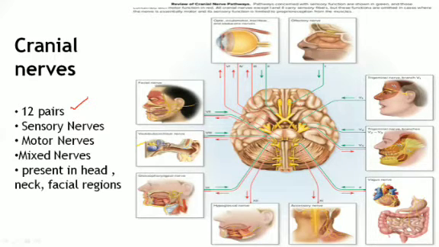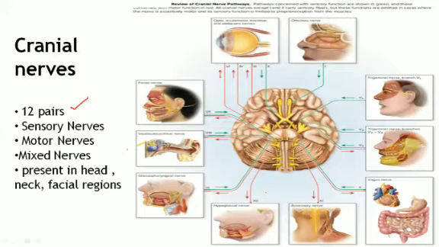So they are named as number 1, 2, 3, 4, and 5, because they have the same entrance and same exit, like at the side of our face. And then we are having number 6, 7, 8, 9, 10 here, 11 and 12.